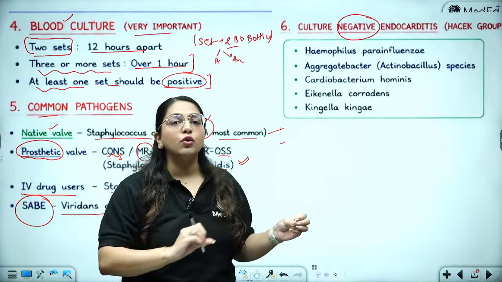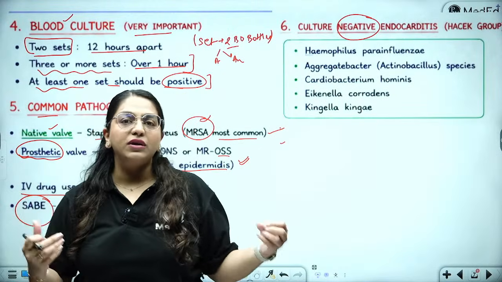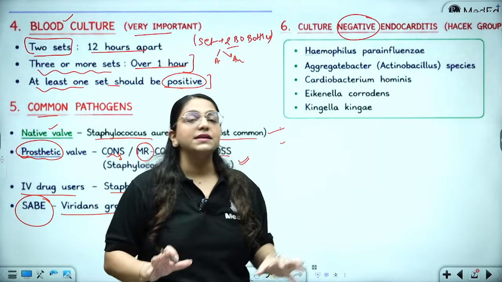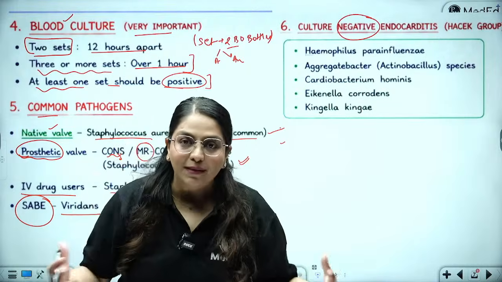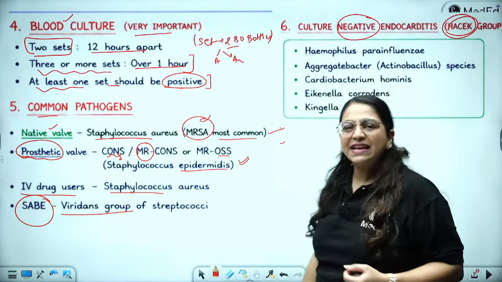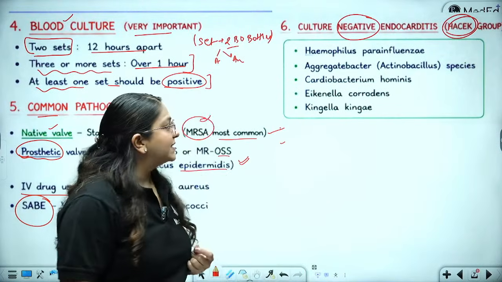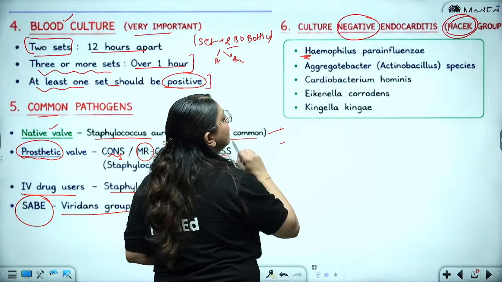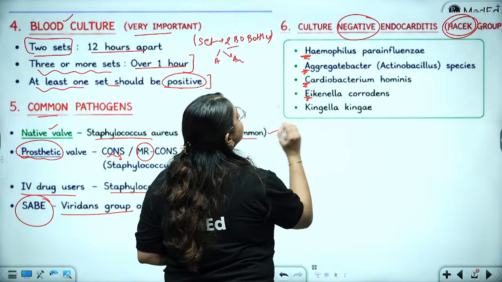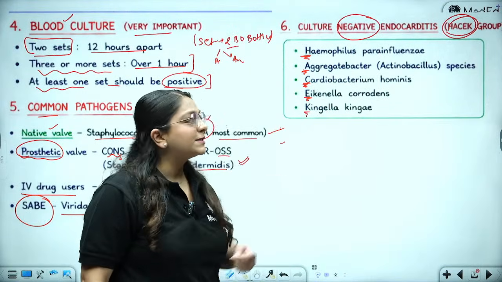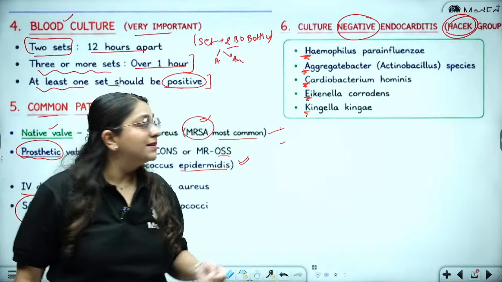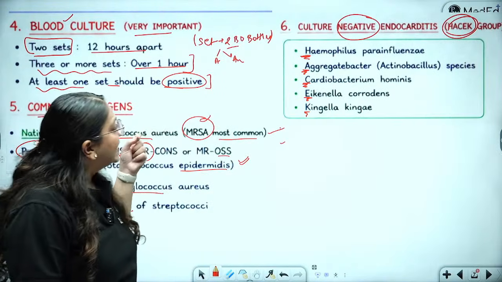The statement might look like an oxymoron, like a misnomer, but actually they are bacteria. They are causing endocarditis, but we are not able to grow them in the lab. So that is culture negative endocarditis. Who's the most important group involved? It is the HACEK group. What is the HACEK group? Haemophilus parainfluenzae, Aggregatibacter, Cardiobacterium hominis, Eikenella corrodens, and Kingella kingae.